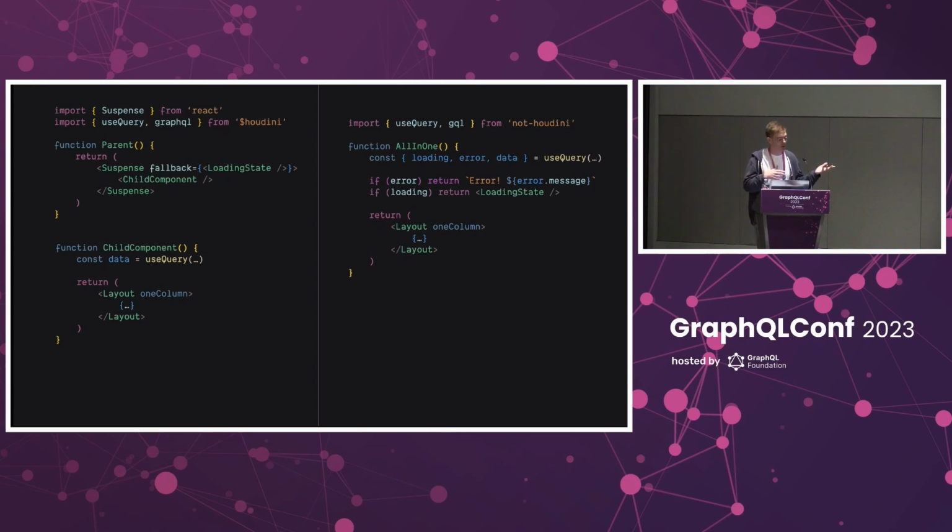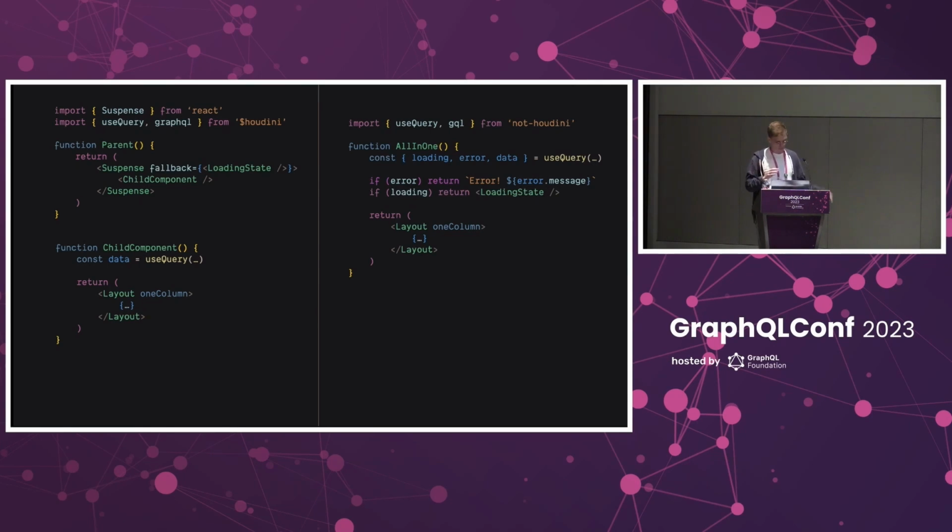Both examples show a loading state when the component query is pending. And the important thing to keep in mind when you're looking at that example on the left is that that fallback will show if any child suspends for whatever reason. Unlike the example on the right, where each loading state has to be tracked independently. Now, what ends up happening is that as your children need their own loading states, sometimes visually it doesn't really fit. You need something like the right column, but you really want your loading state to be the whole page. And so this kind of inversion of loading states, I think, is quite powerful.